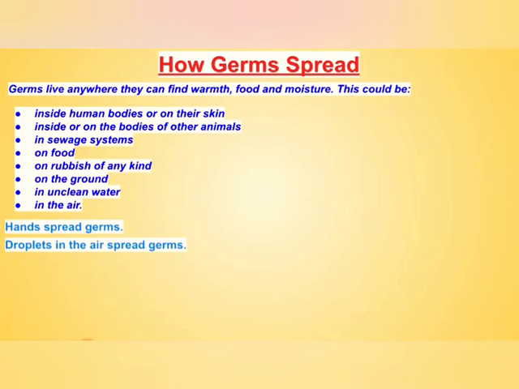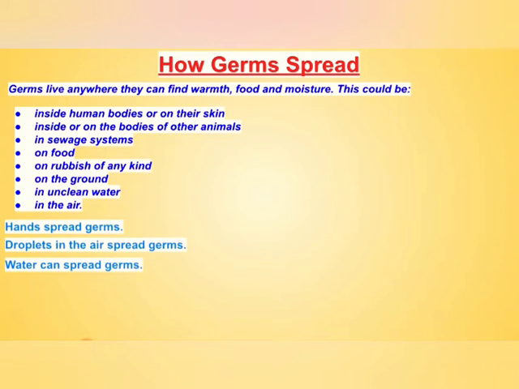Second, droplets in the air spread germs. As we already discussed, germs are present in the air, so through the air germs spread from person to person, from animal to human body, and from waste products to the human body. If we are talking with someone, germs spread through the water droplets present in the air from one person to another. While sneezing and coughing, germs also transfer from one person to another.